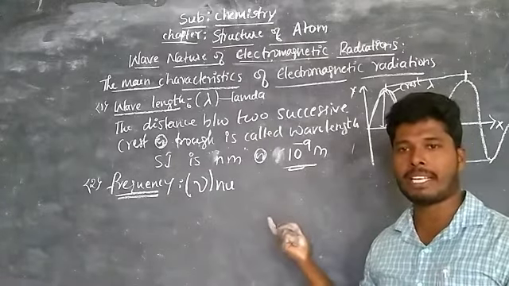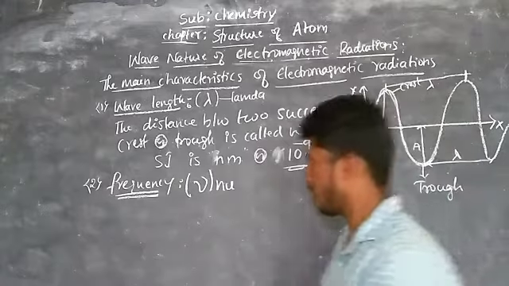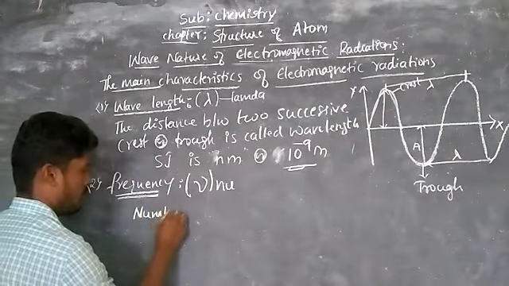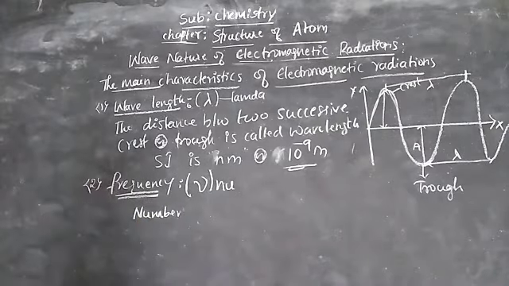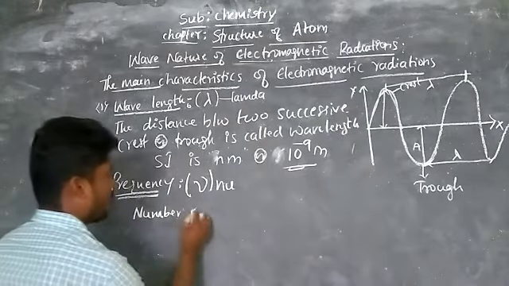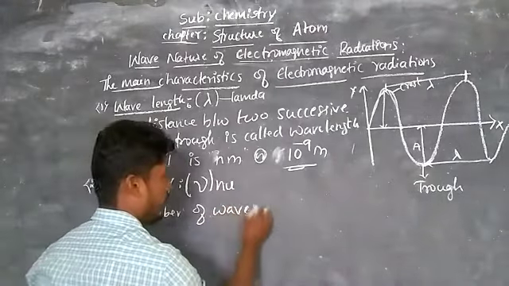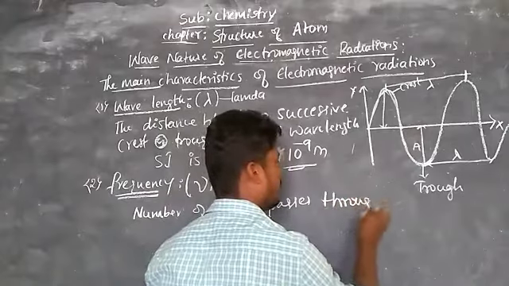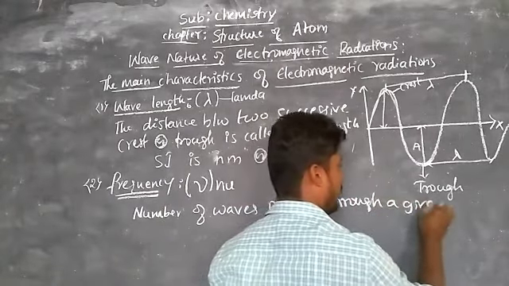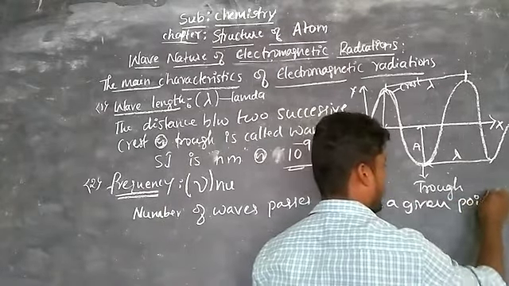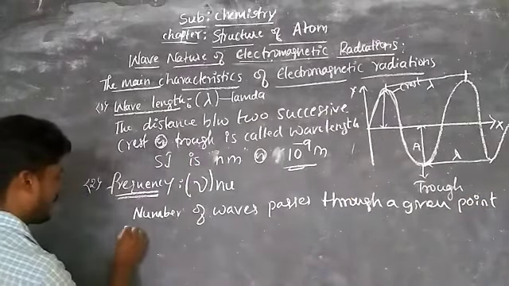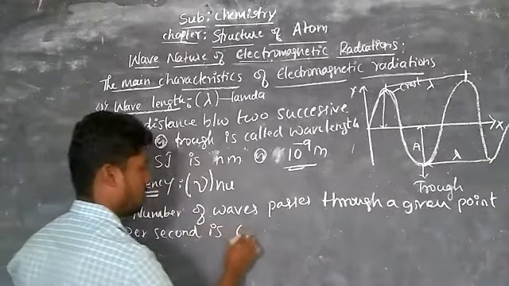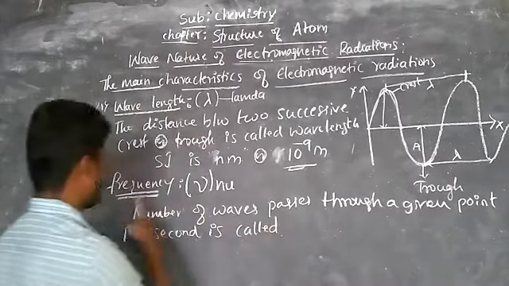The number of waves passing through a given point per second is called frequency.